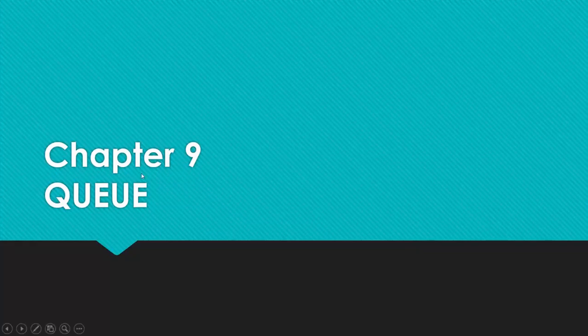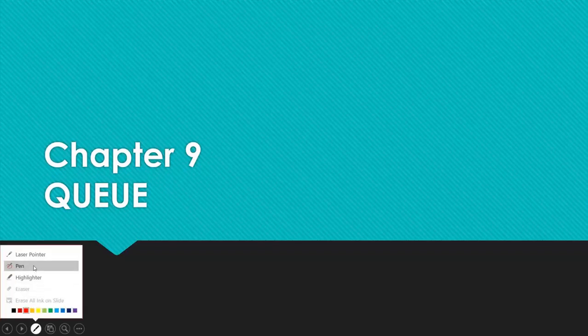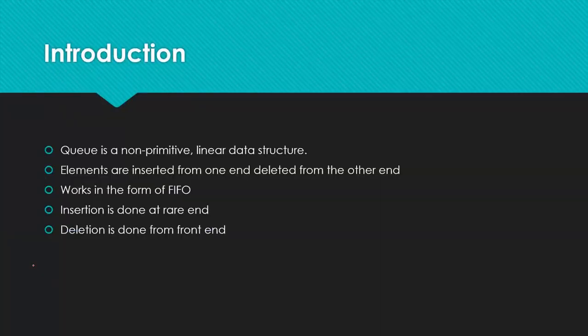In today's session we are going to discuss the new chapter called queues. In this chapter we are going to discuss the new data structure called queues. Now, what is this new data structure, queue? Queue is a non-primitive linear data structure.